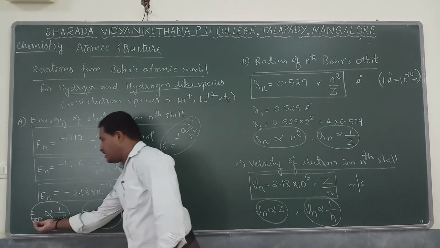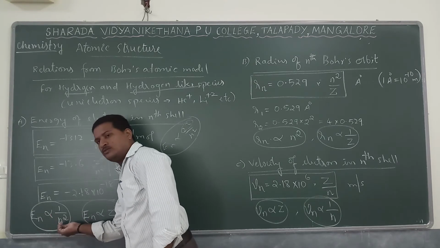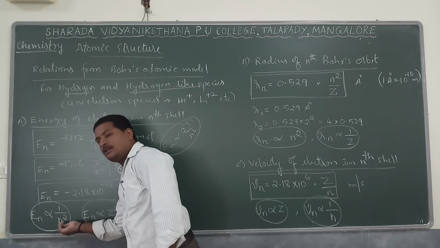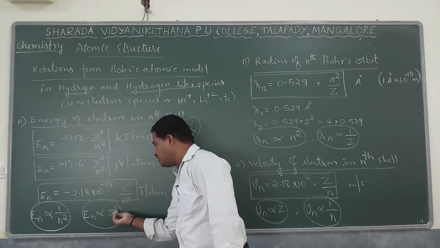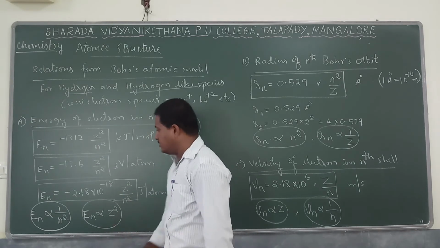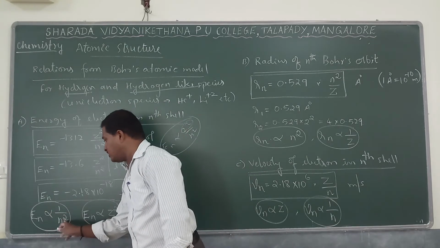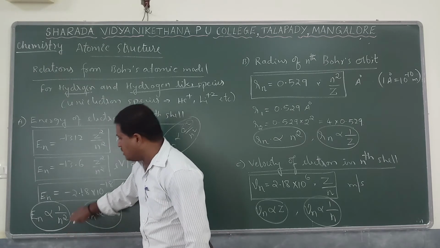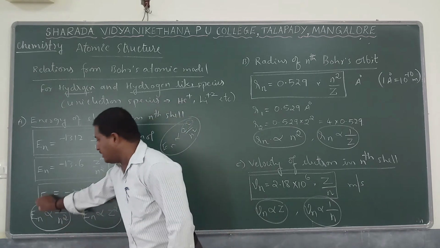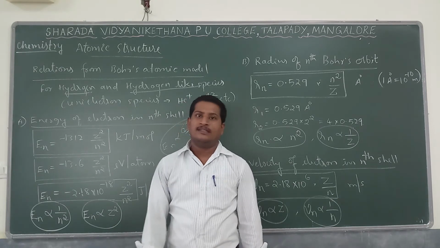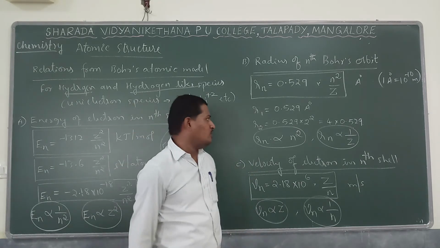As a result, the energy of the electron is inversely proportional to the square of the orbit number and directly proportional to the square of the atomic number. En is directly proportional to 1 by n square. That means as the shell number increases, the energy goes on decreasing, with a negative value observed.